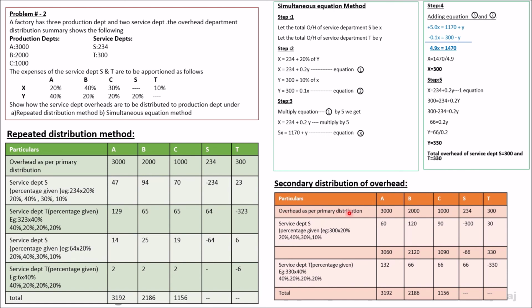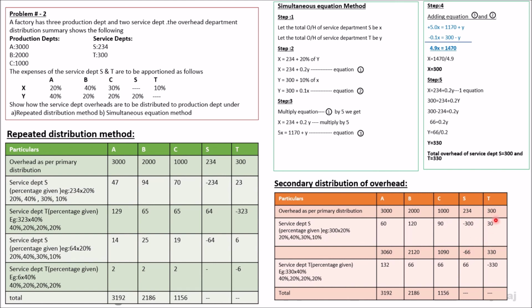Then overhead as per primary distribution, whatever is specified in the question, the same thing we have to write down here: 3000, 2000, 1000, 234 and 300. And we have to redistribute the expenses which we have got new after the simultaneous equation. That is S is 300. 300 has to be distributed according to the percentage specified in the question. That is 300 into 20%, 60; 300 into 40%, 120; 300 into 30%, 90; 300 into 10%, 30. Now 234 minus 300, you will be getting minus 66.